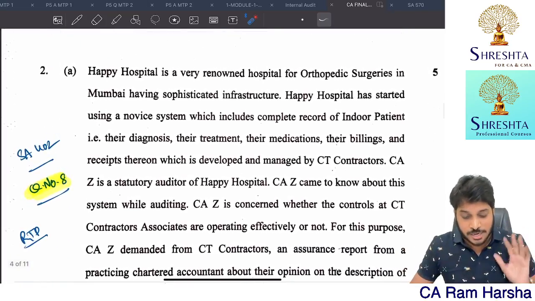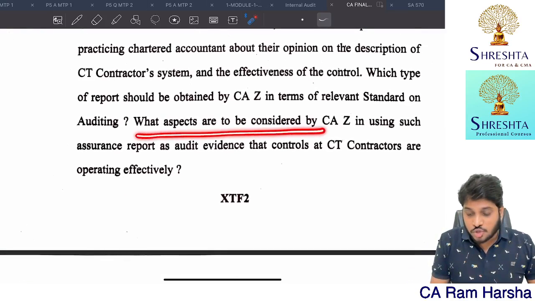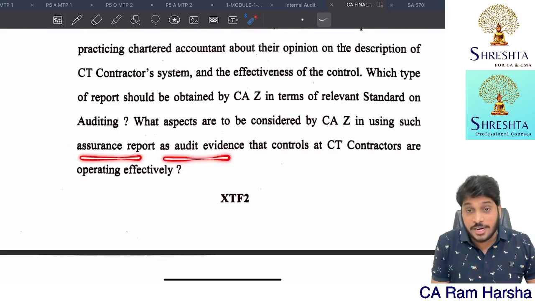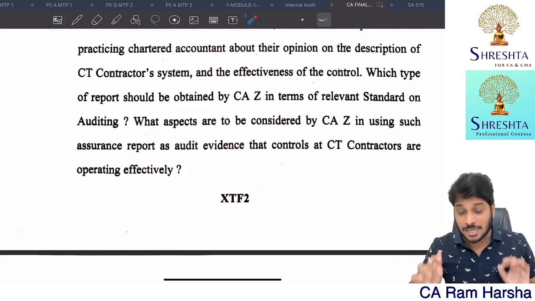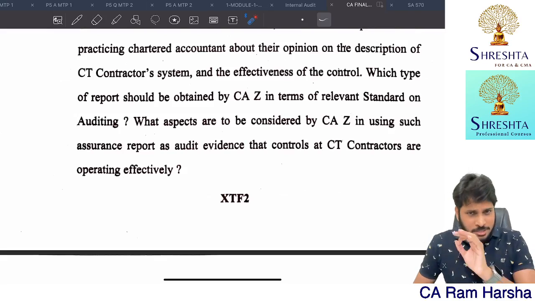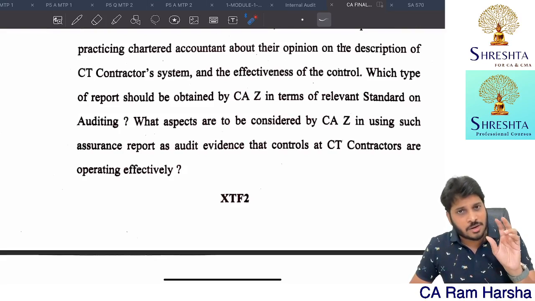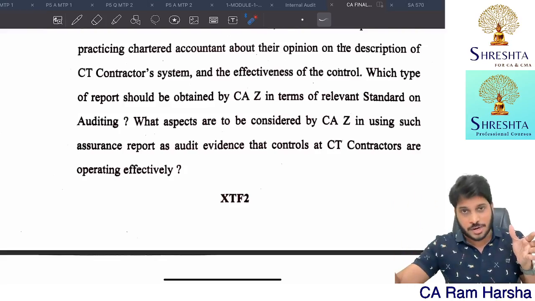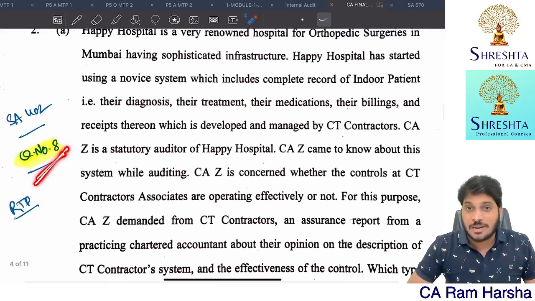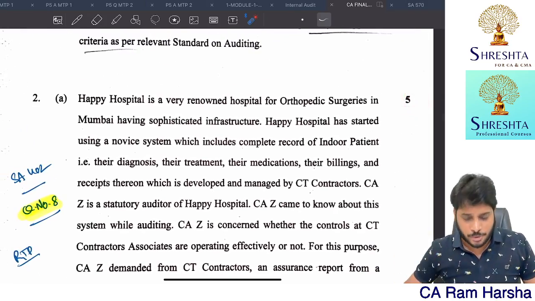Almost all the questions are straight. And this is a 402 question. What they are asking is, what aspects are to be considered in using an assurance report as audit evidence that controls are operating effectively? So when you are checking a Type 2 report, what points will you check? This is a straight question again. They are not even asking the application part. They are straight away asking what points you will consider when verifying the Type 2 report of the service auditor, of the entity using a service organization. It's a straight question, number 8 question. Inside that some 5 to 6 points were there. Since it's 5 marks, you are expected to write 5 points.